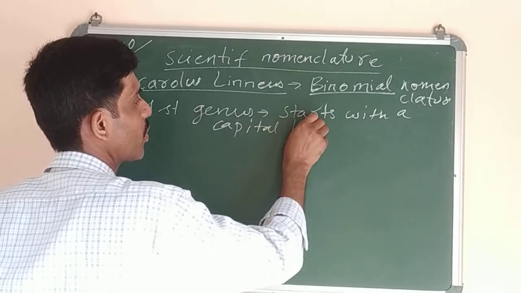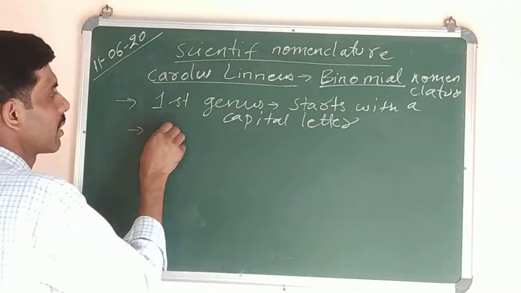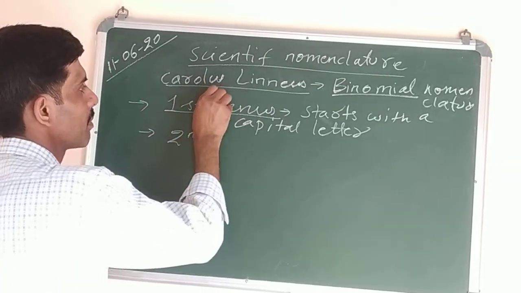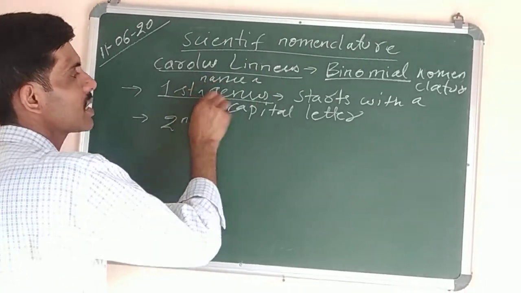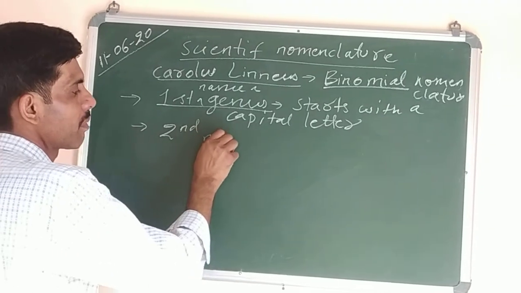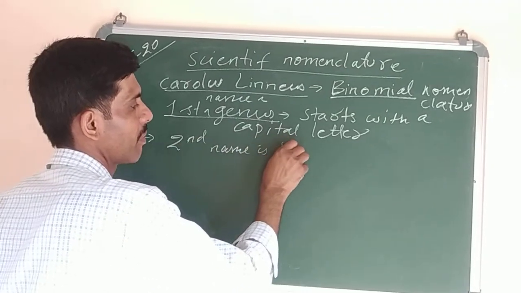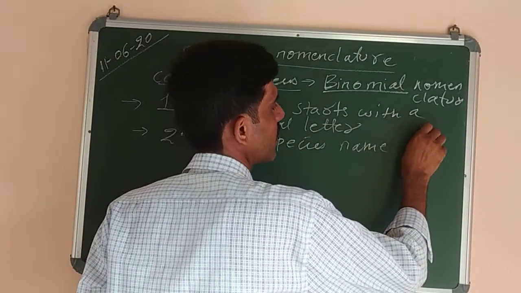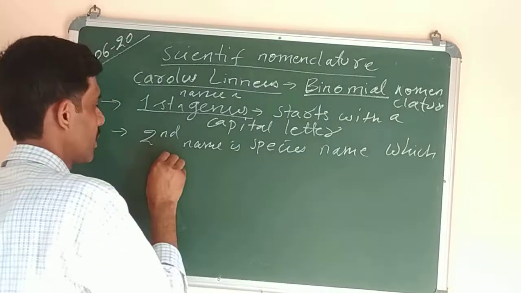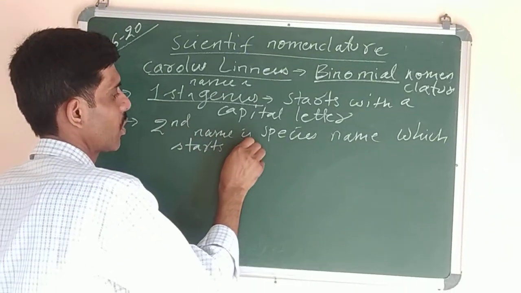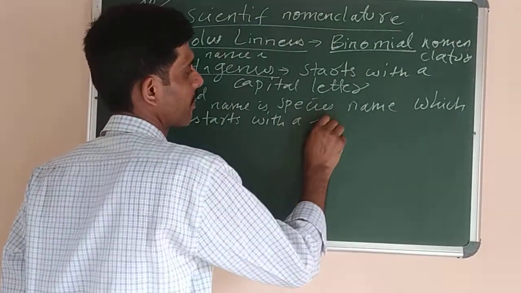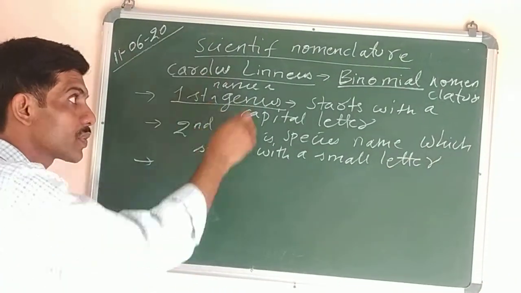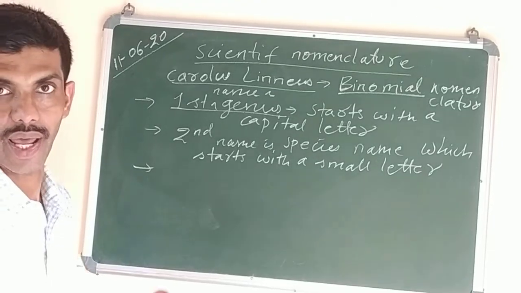The second one is the species name. Each organism has two names. The first name is the genus name, and the second name is the species name, which starts with a small letter. Alright. Now I'll give you some examples. These are the rules for writing the binomial nomenclature, or writing the names.